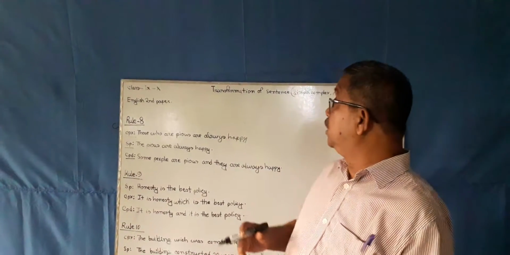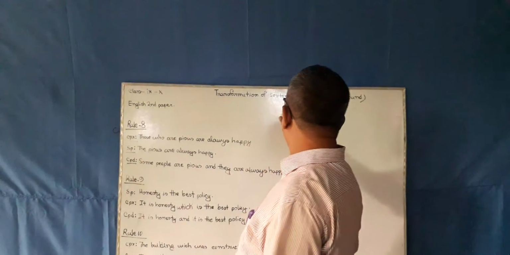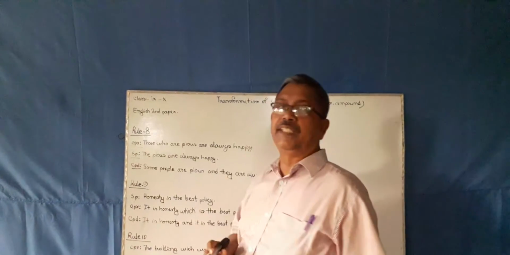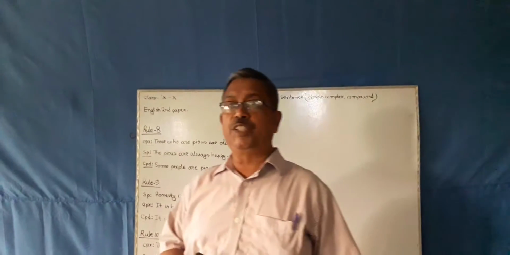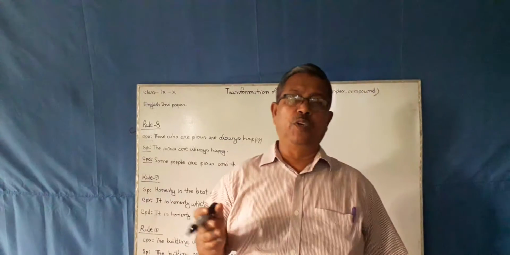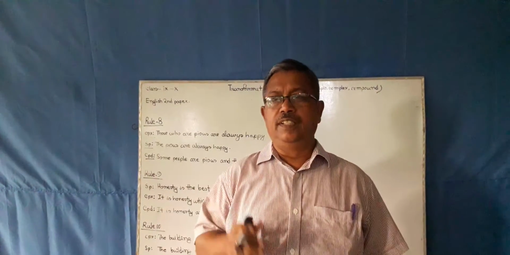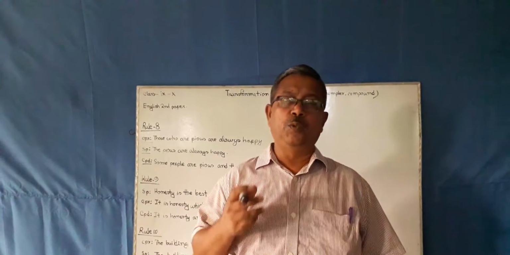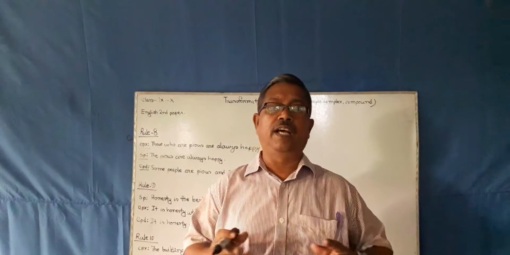Now I am going to teach you transformation of sentence. In the previous class, I discussed the definitions of simple, complex and compound sentence. Simple sentence means a sentence which has one subject and one final verb.